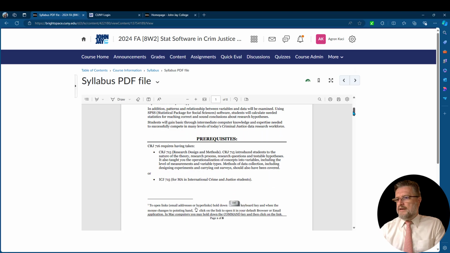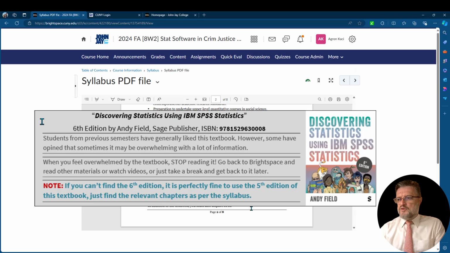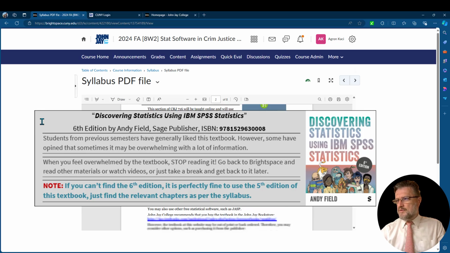Very quickly, I want to show you the textbook. This is the textbook that you're going to acquire. In addition to the textbook, you will need to acquire the SPSS software. It turns out that the college gives this out to students of CRJ 716 for free. So reach out to the Do It Center or call this number to obtain the latest version of the SPSS software for free for this semester. Let's go to the assignments really quickly.